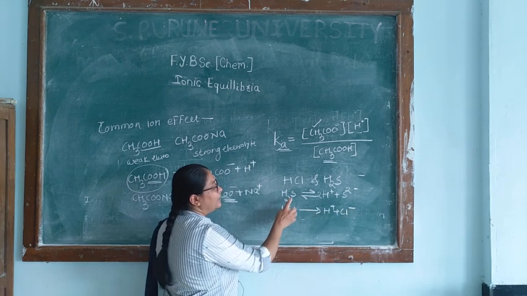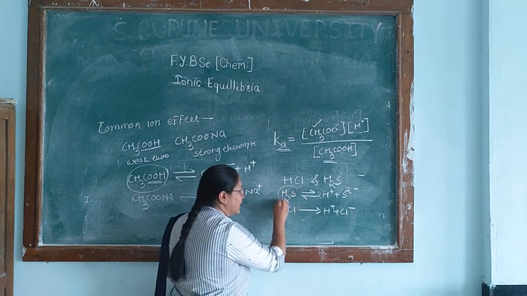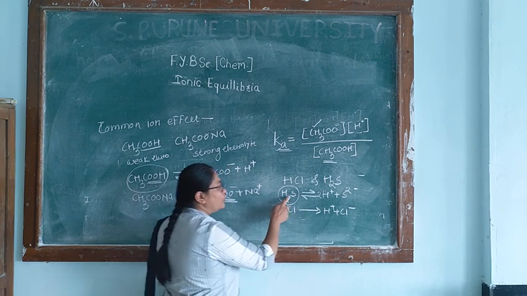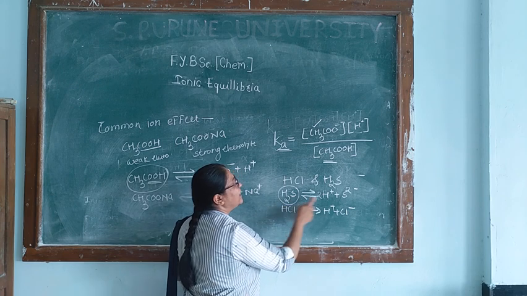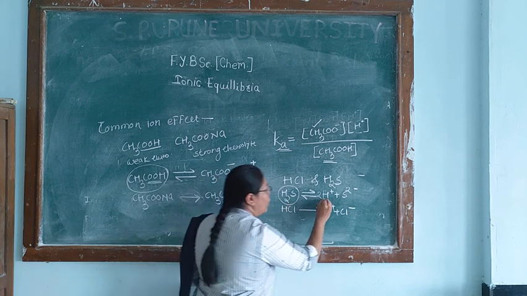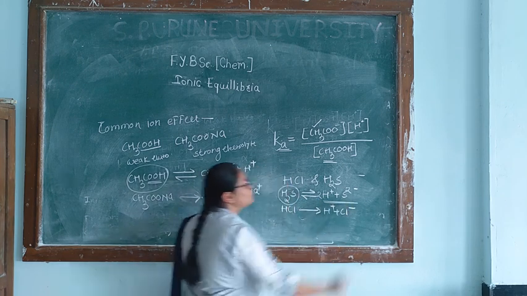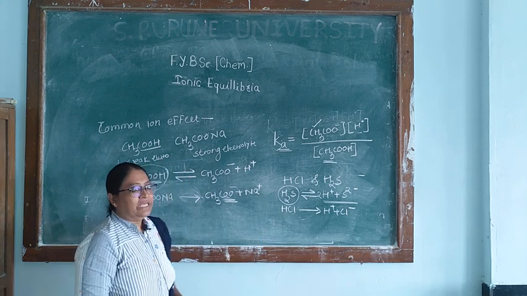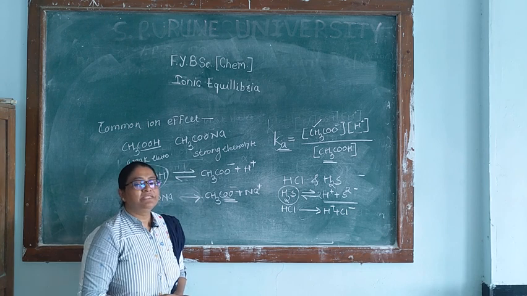This is a strong electrolyte, this is a weak electrolyte. If the weak electrolyte solution is added with the strong electrolyte, the dissociation of the weak electrolyte is suppressed, that means a lower concentration of these two ions is formed. So this is the common ion effect. The rest of the part we will see in the next lecture.